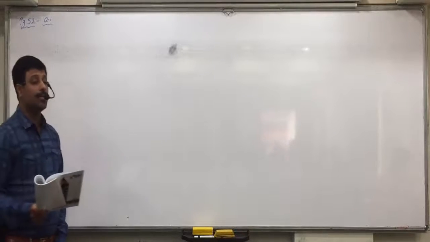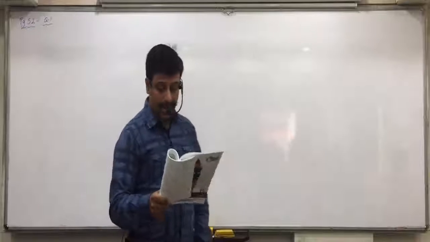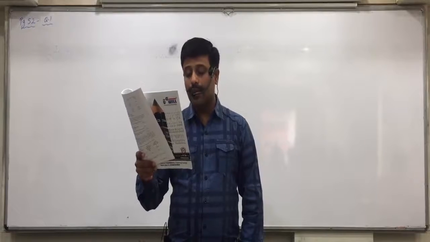Once again, page 52, question 1. X, age 42 years, is a resident salaried employee. Salary being 40,000 per month. So 40,000 into 12, 4 lakh 80,000 annual salary. During the previous year 16-17, he makes the following investments, deposits or payments.